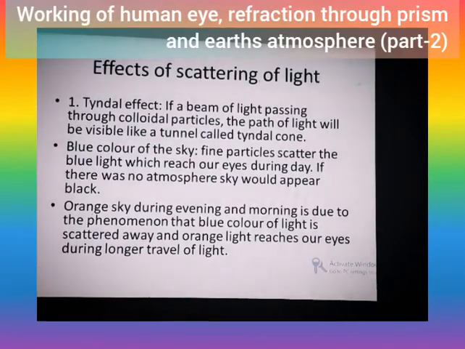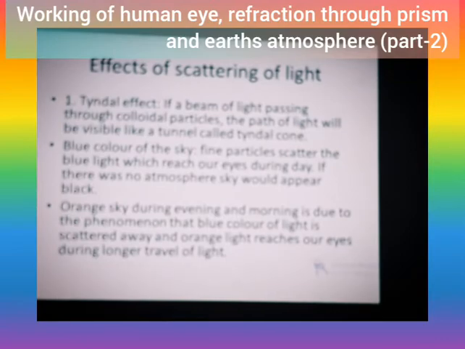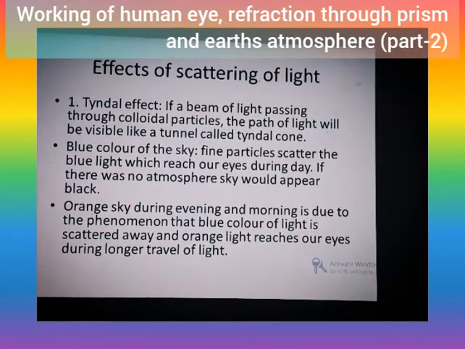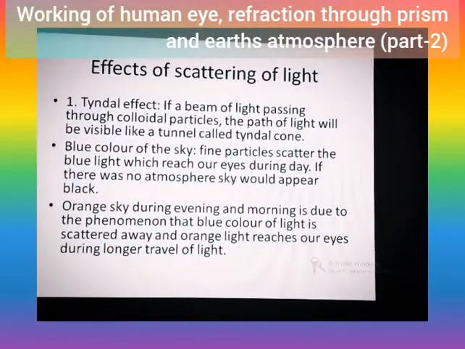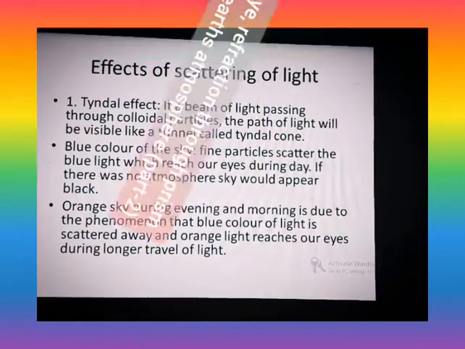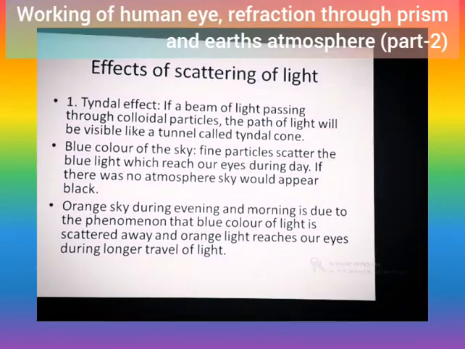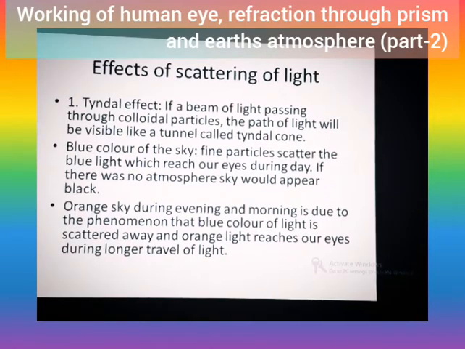An effect of scattering of light is the Tyndall effect. If a beam of light passes through a colloidal particle, the path of light will be visible, like a tunnel called the Tyndall cone. In this video I will show you how the Tyndall cone is formed in the sky. In the same way, if you take a bottle containing colloidal particles and pass a beam of light, it is also visible. Inside the cinema theater, you would have seen that the projector's beam is visible like a beam of light. This is called the Tyndall effect.